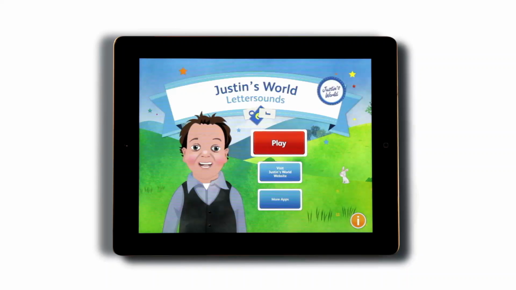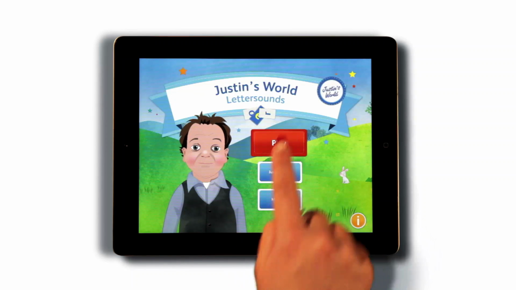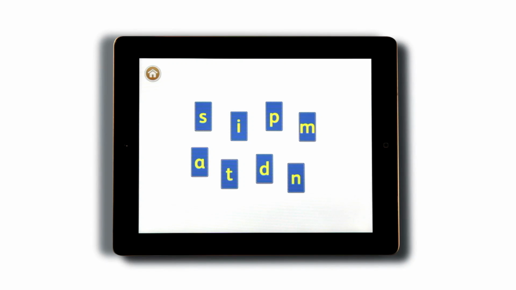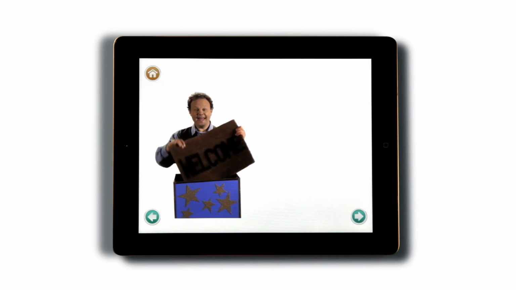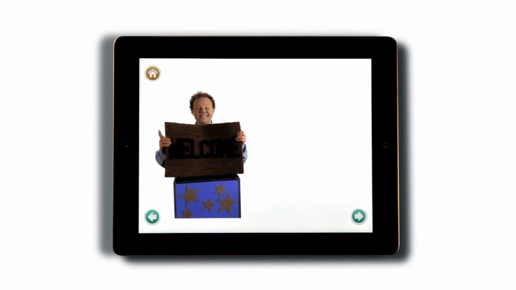Tap on the button to play letter sounds. Which letter do you want to play with? You tap the letter that makes this sound. Let's take a look at what I've found. It's a mat.